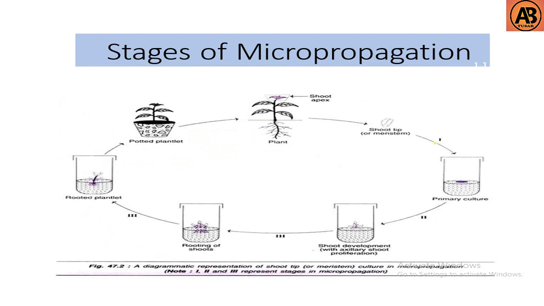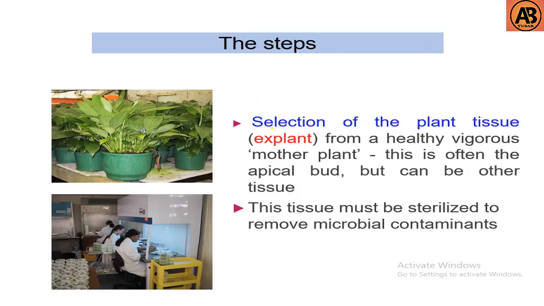Here we can see the steps of micropropagation. The steps are selection of the plant tissue. Explant from a healthy, vigorous mother plant. This is often the apical bud, but can be other tissue. This tissue must be sterilized to remove microbial contaminants.